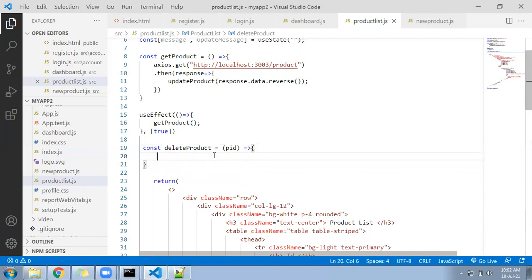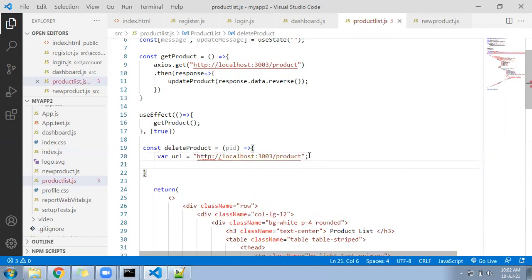Now you need a URL where you are going to delete the product. So create a variable URL equal to this one, your main URL where products are stored.